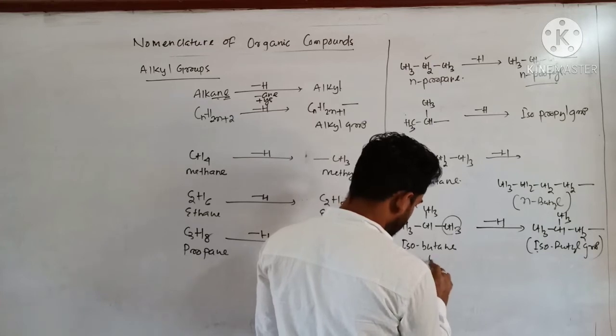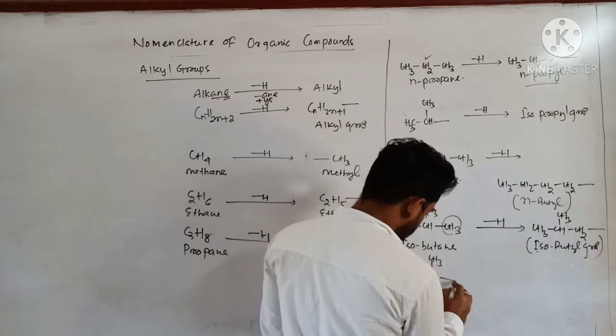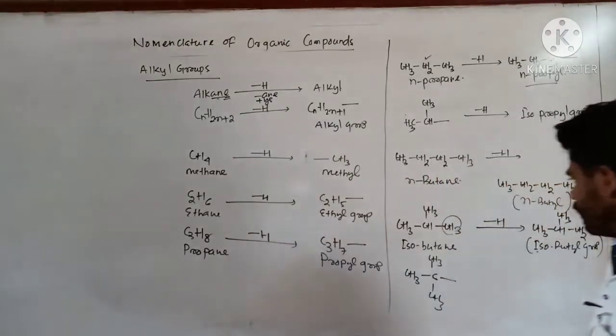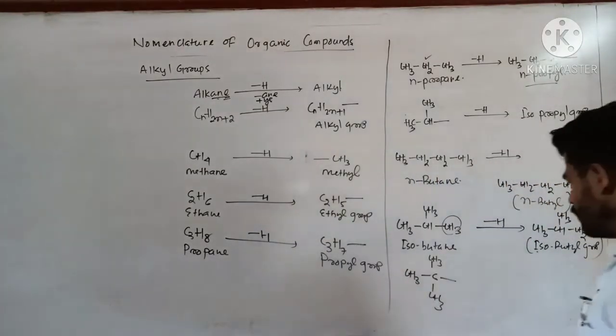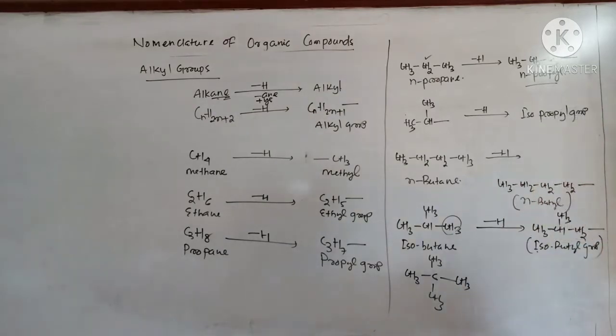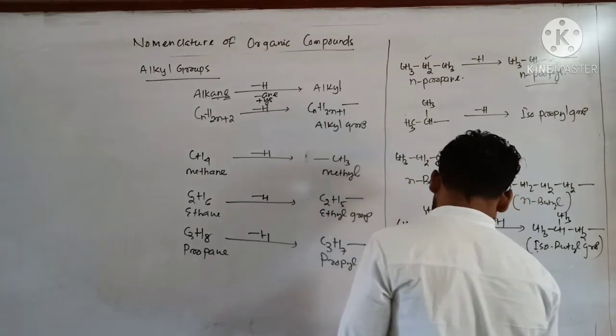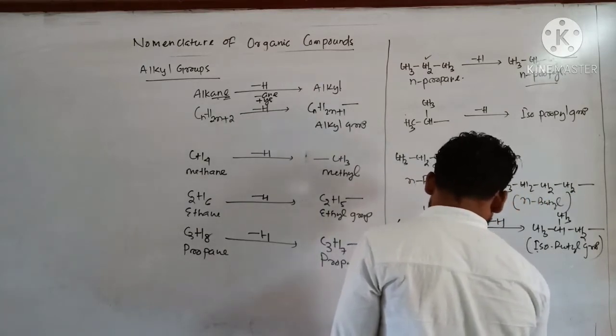If I replace, look at this one, this hydrogen atom, CH3, CH3, CH3, this one is called, tell me, this one is called neopentyl system. Okay, let's say I am replacing this middle hydrogen.